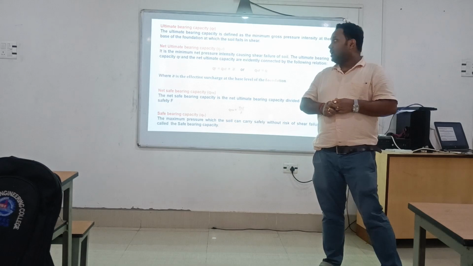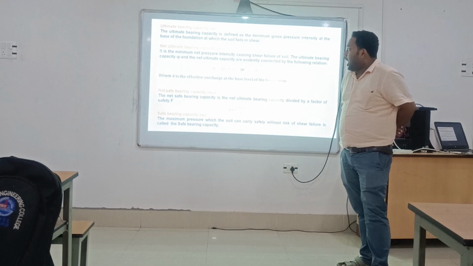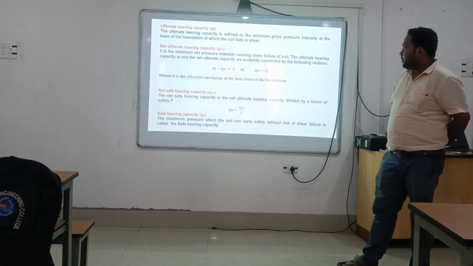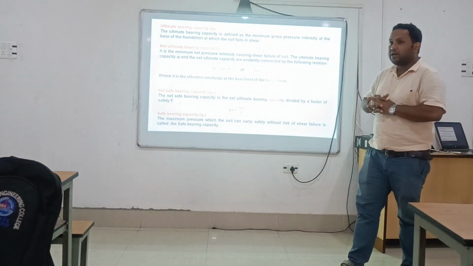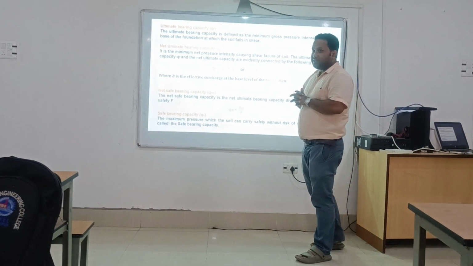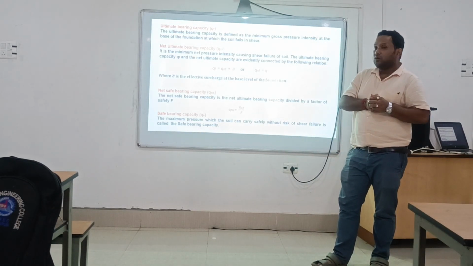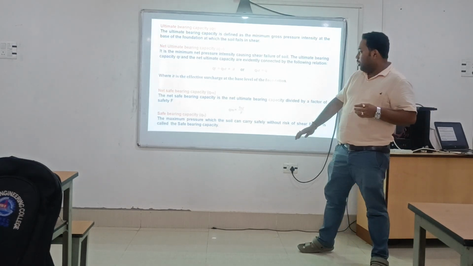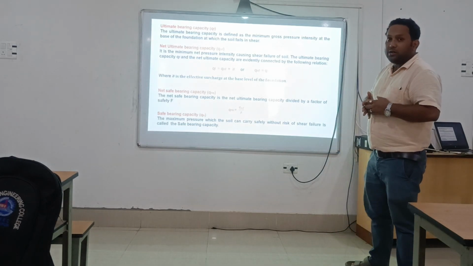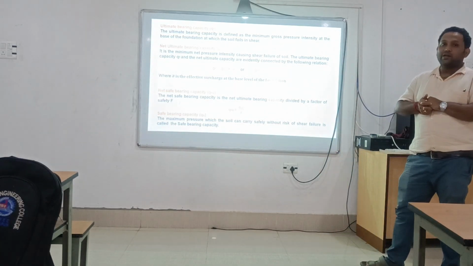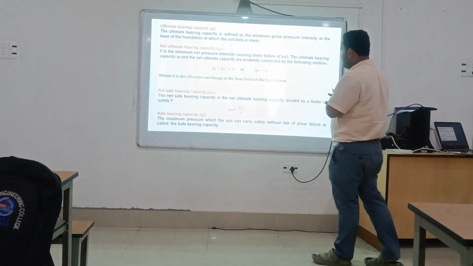After calculation of the gross pressure intensity, net pressure intensity, ultimate bearing capacity and net ultimate bearing capacity, finally we require some factor of safety which we can apply in our formula, basically to calculate the actual load which we can allow for our foundation. This is only possible when you have the QNF value, your net ultimate bearing capacity.